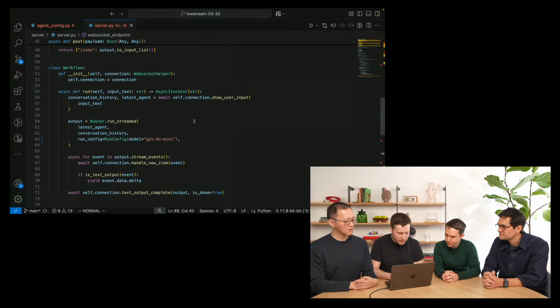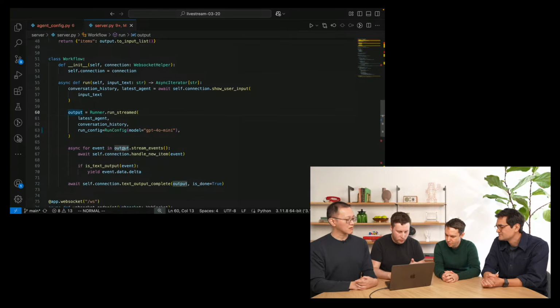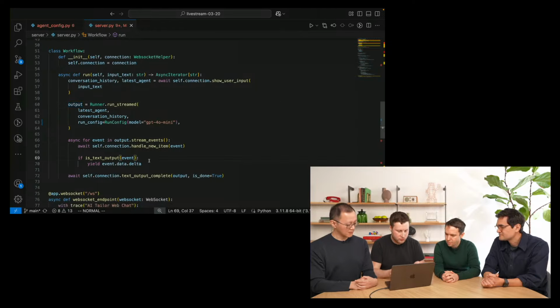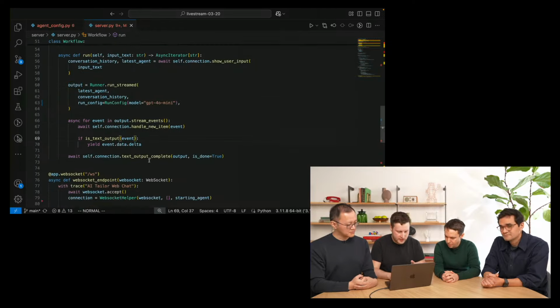So what I'm showing here is a workflow. So it's the same type of workflow that our Agents SDK already supports. It's a text-based workflow, so it takes in user text, and then we pass it to the runner, which feeds it to the LLM, and then we get back the output in a streaming fashion, again, as text. And then we send it to UI and then make it available for downstream processing. So this part is the same.